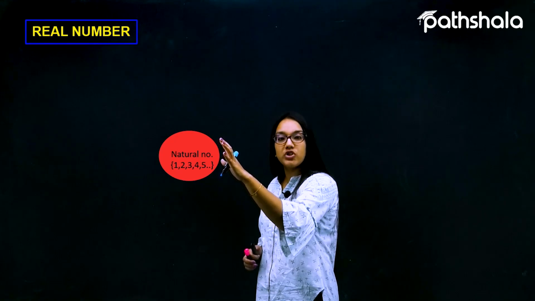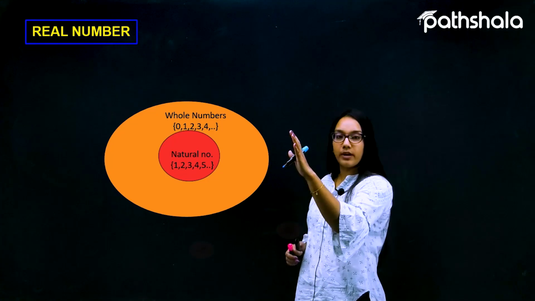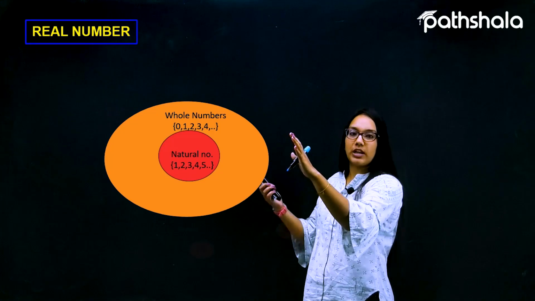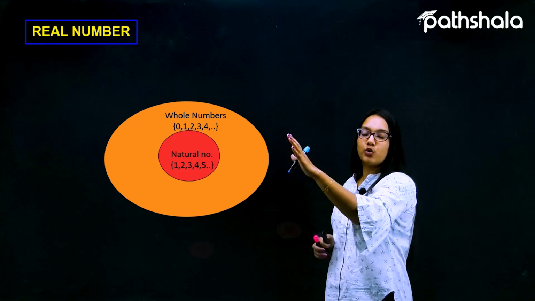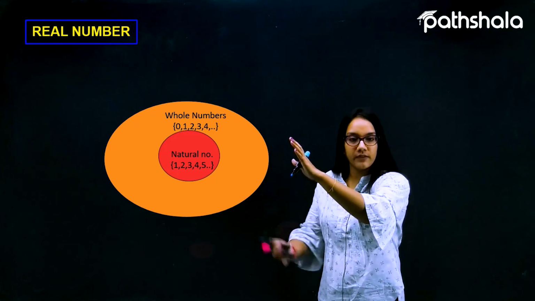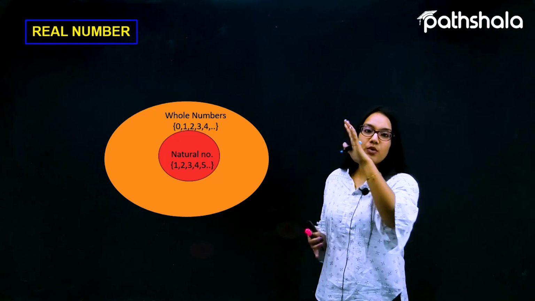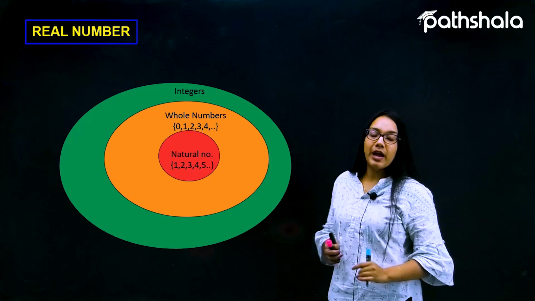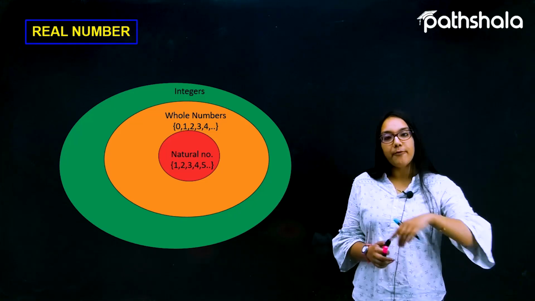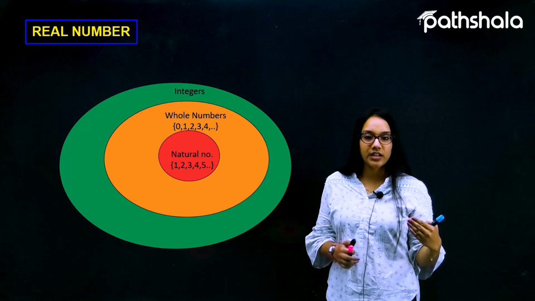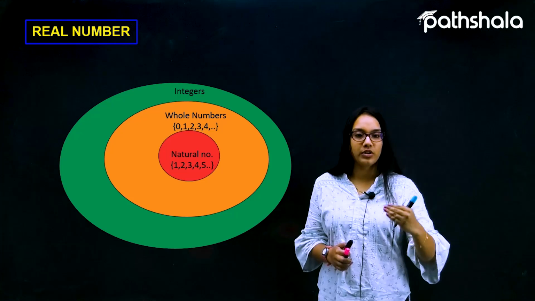After the addition of 0 to this collection, we have the collection of whole numbers, which is bigger than the natural numbers. Now let's move on to the introduction of negative numbers. When negative numbers get introduced, the collection becomes bigger, and such a collection is called the collection of integers. So every natural number is an integer, and every whole number is an integer. We all know these facts.